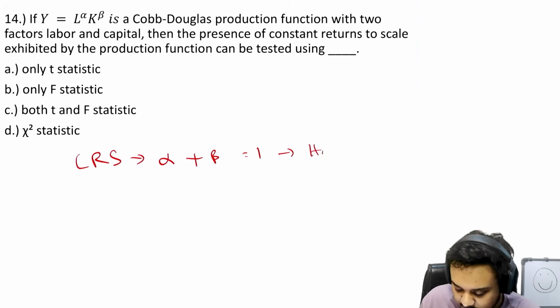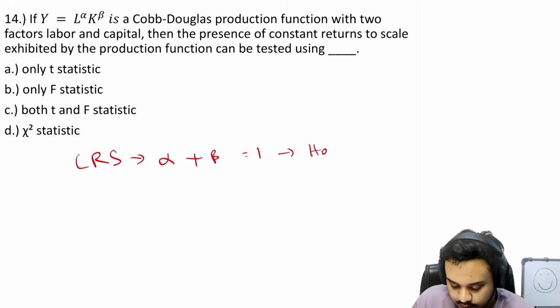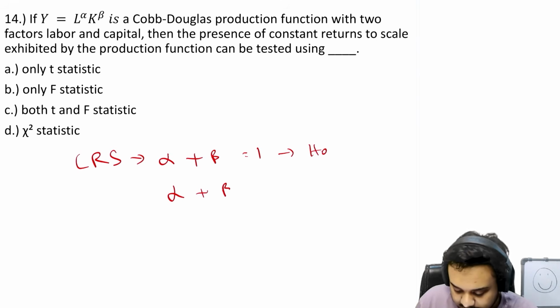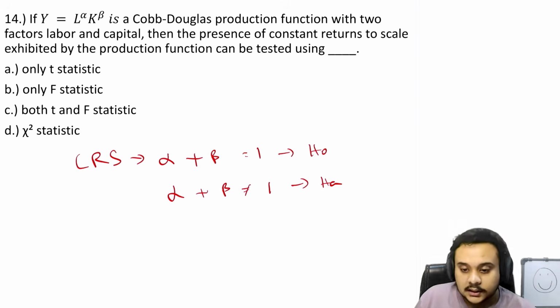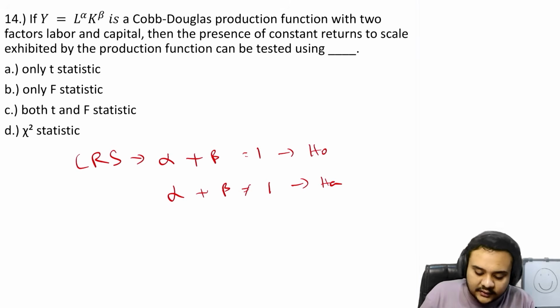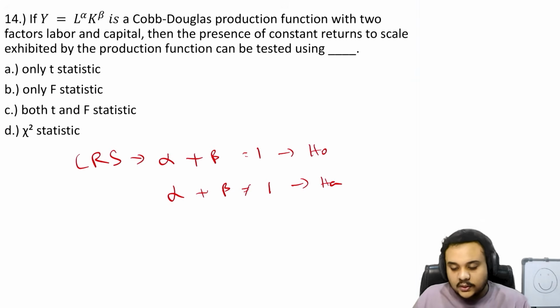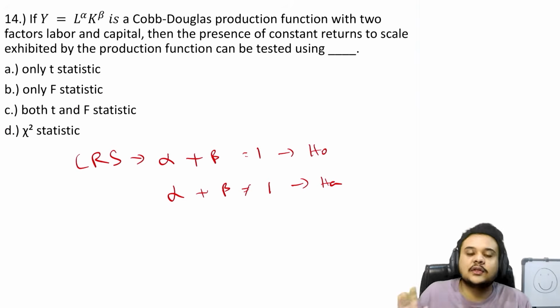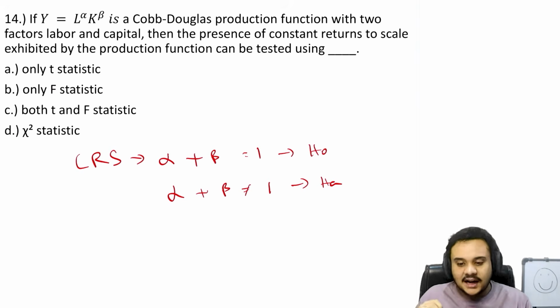So this is going to be our null hypothesis. And alpha plus beta not equal to 1 is going to be our alternate hypothesis. So the question is asking us if we can test this hypothesis with only the t test, the f test, both the t and f statistics, or the chi-square test. For this all you need is the definitions of each of them, or just an idea of what these are. If you know what the t test is for, what the f test is for, what the purpose of these tests is, you can answer this.